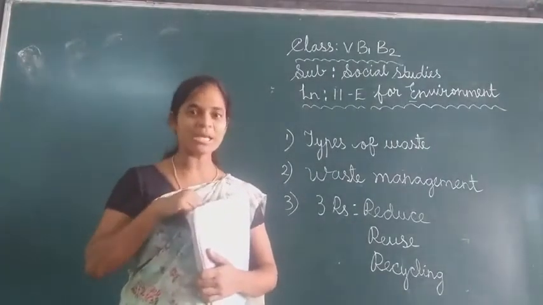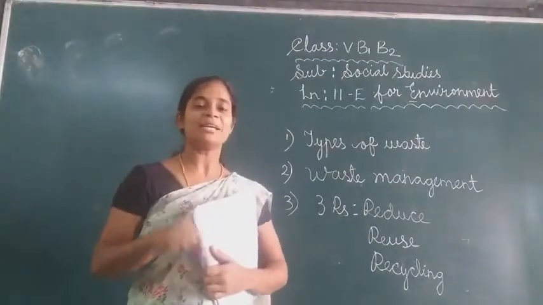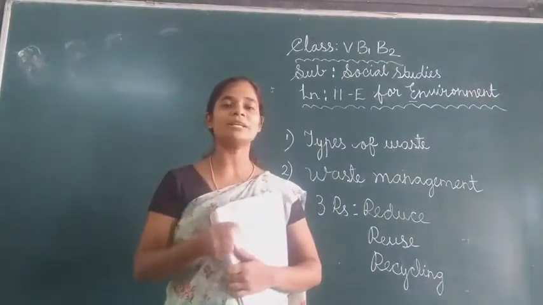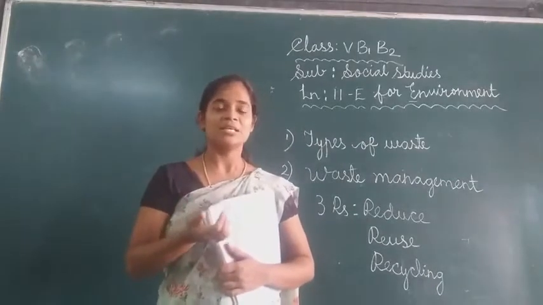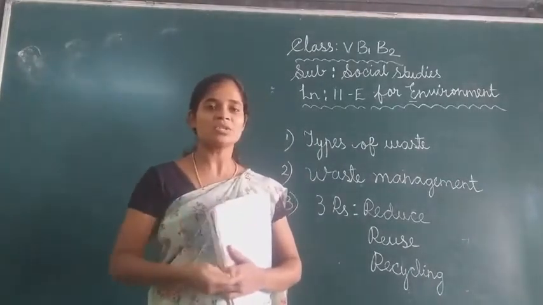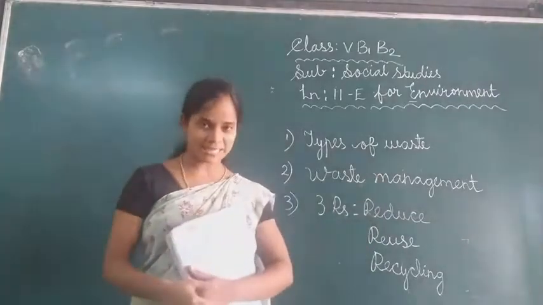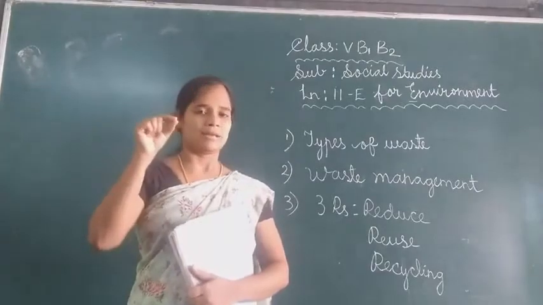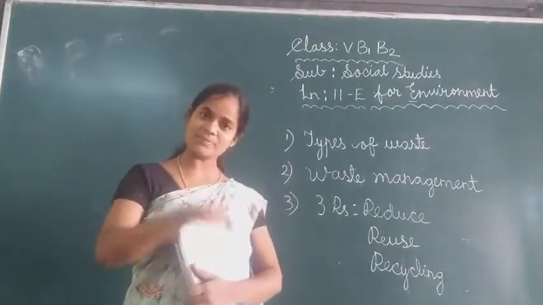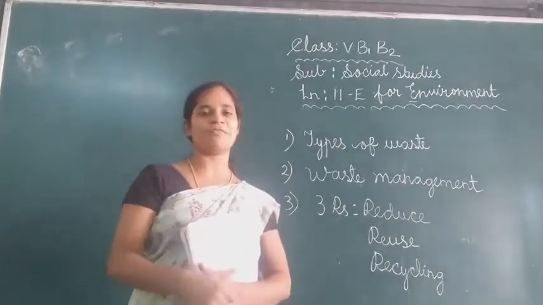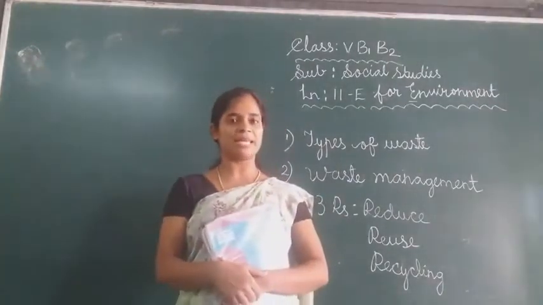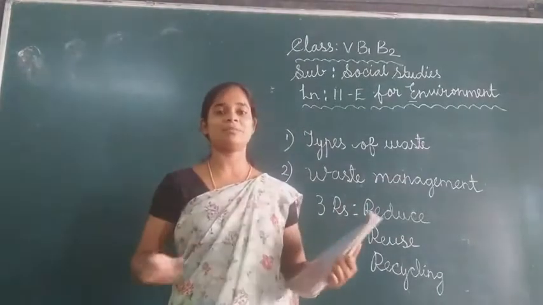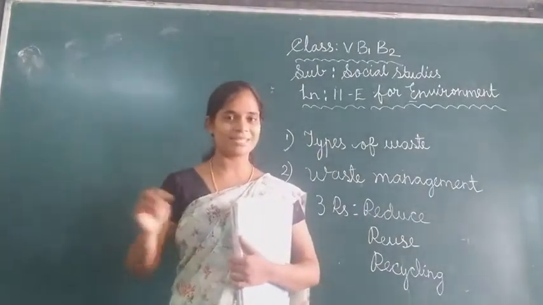We, human beings, animals, plants, we live in the environment, and it is very necessary to have a healthy environment so that we all will have a healthy life. So E for environment because life exists on this planet, and in this lesson we will see about the waste material that we throw in the dustbin.